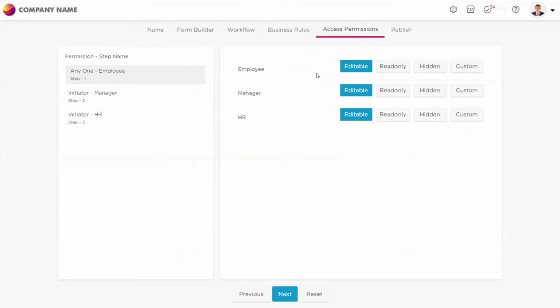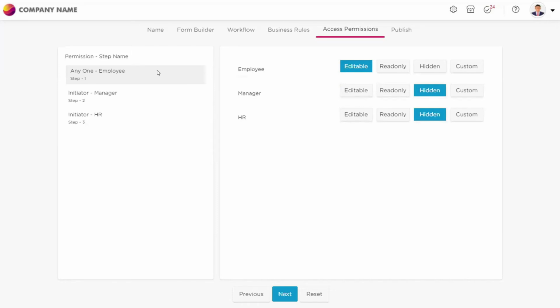However, employee should not interfere in manager section and HR section. So for employee, when he is opening the application, he need not see manager section and HR section. So for employee, I will keep the first section as editable, and the manager section I will keep as hidden, and HR section also hidden. He need not see these two sections.